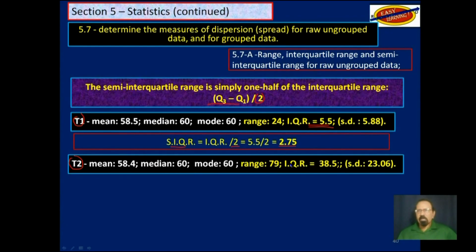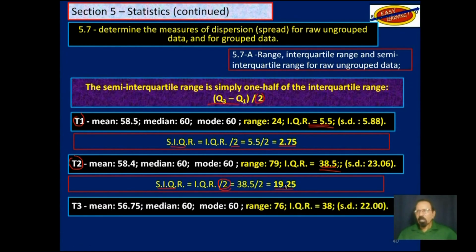Again, we had the interquartile range as 38.5. So the semi-interquartile range would be half of that, which is 19.25. And then test 3, we had the interquartile range as 38. So the semi-interquartile range would be half of that, which is 19. So semi-interquartile range is not very difficult to find.